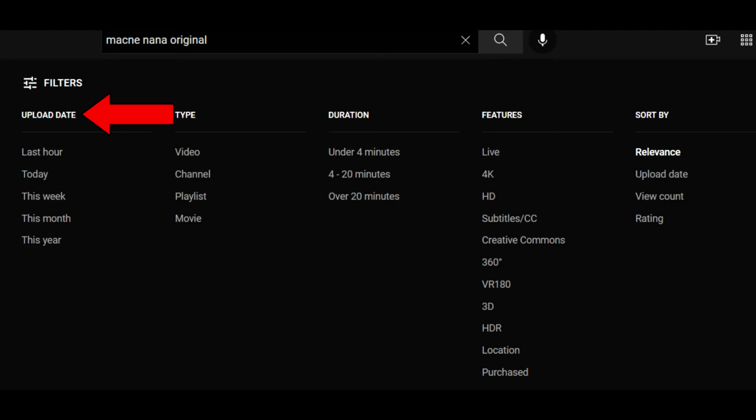I usually try to do this stuff within that month or that week, but you can also filter by year, and it will show you all uploads with those keywords that have been uploaded within that year, meaning 12 months, that month, meaning 30 days, or that week, meaning 7 days.